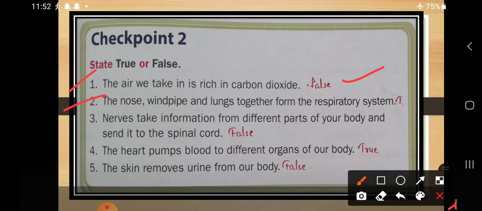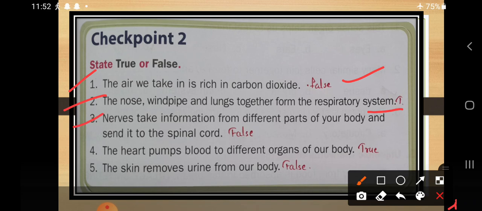The nose, windpipe and lungs together form a respiratory system. So where can you find these? Windpipe, nose and lungs are present in the respiratory system.